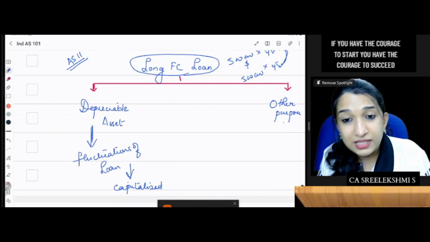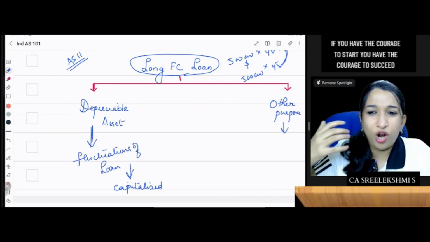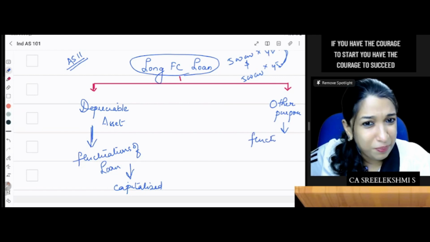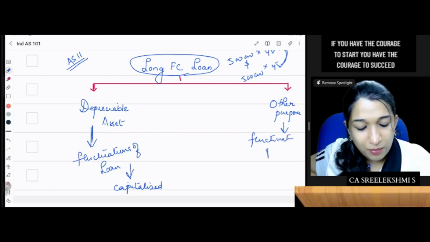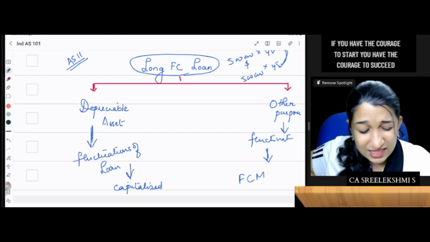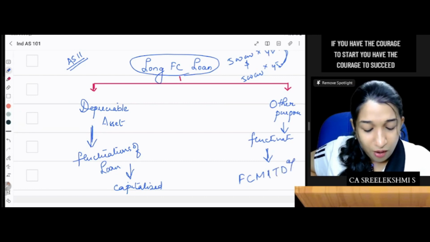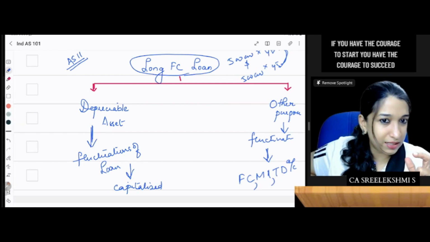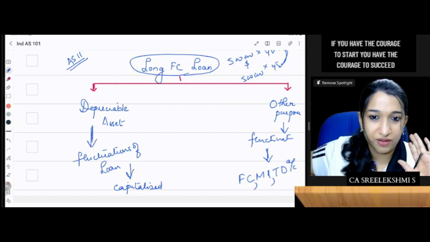It can be added to the carrying value. For other purposes, if you have taken a loan not for a depreciable asset, these fluctuations can be transferred to a new reserve item called FCMITD account. Foreign Currency Monetary Item Translation Difference.